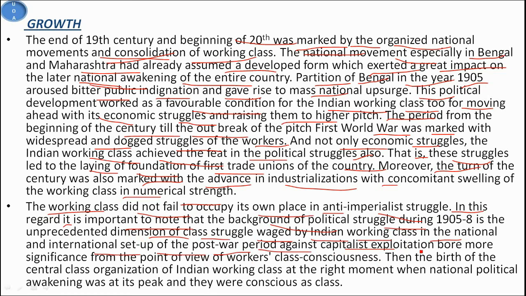against capitalist exploitations, which bore more significance from the point of view of workers' class consciousness than the birth of the central class organization of the Indian working class at the right moment, when national political awakening was at its peak and they were conscious as well.